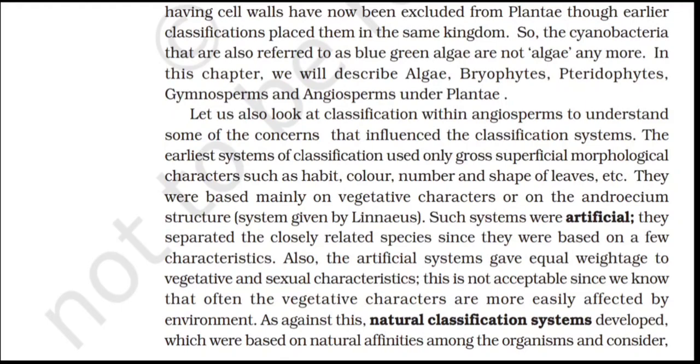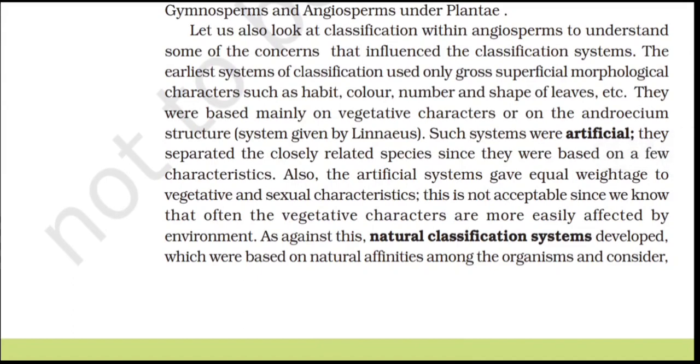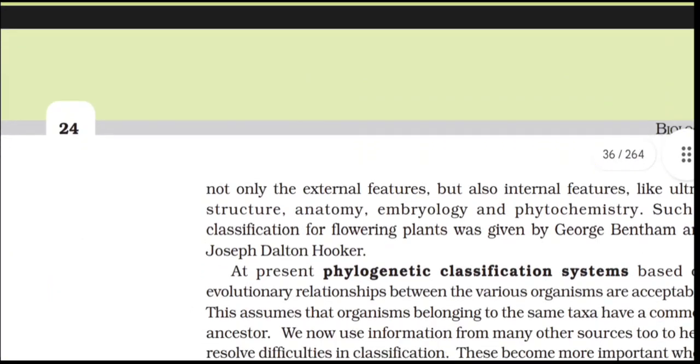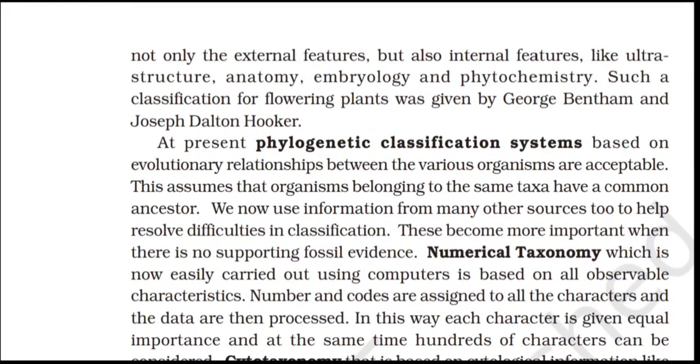Then the natural classification systems developed, which were based on natural affinities among the organisms and considered not only the external features but also internal features like ultrastructure, anatomy, embryology, and phytochemistry. Such a classification for flowering plants was given by George Bentham and Joseph Dalton Hooker. The present phylogenetic classification systems, based on evolutionary relationships between the various organisms, are accepted. They assume that organisms belonging to the same taxa have a common ancestor.